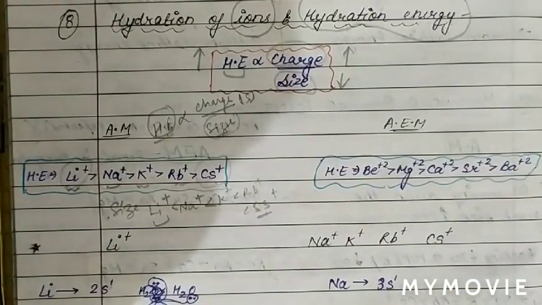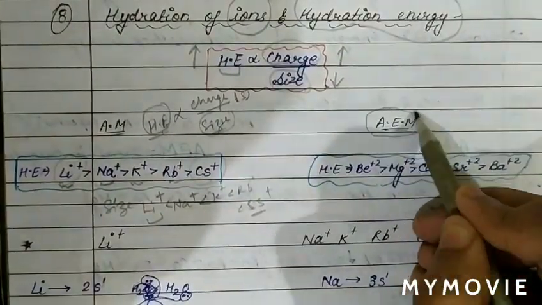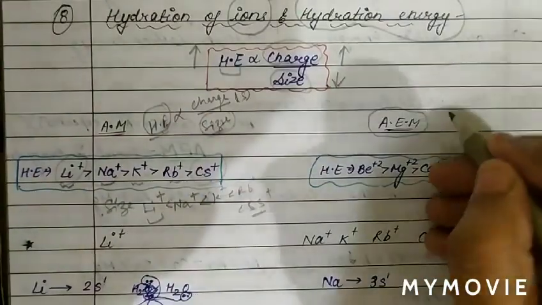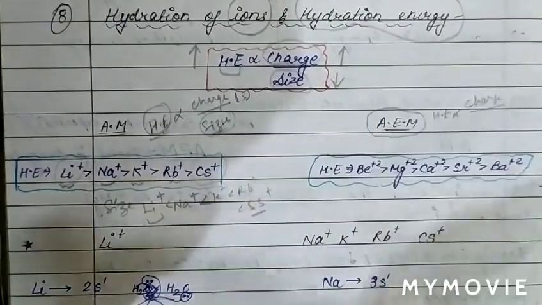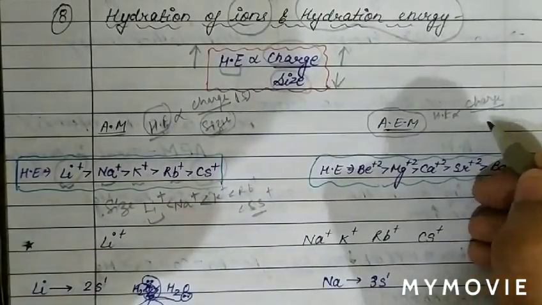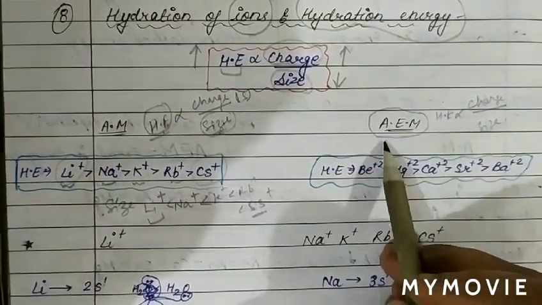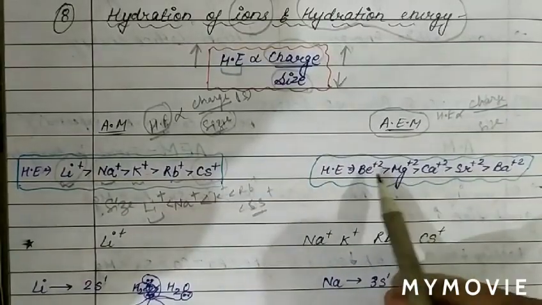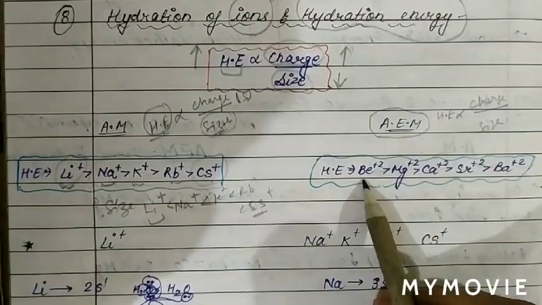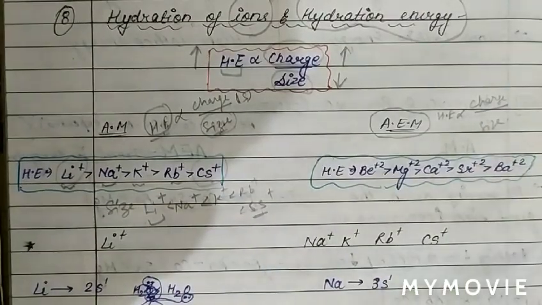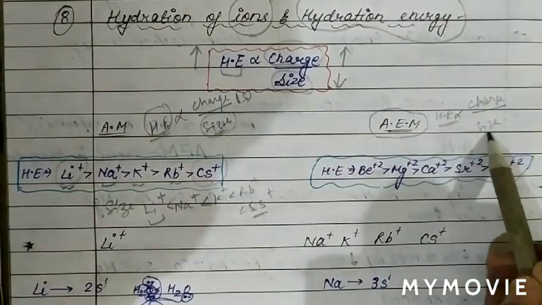Now we will discuss another case, the hydration energy of alkaline earth metals. In this case also, hydration energy is proportional to charge and inversely proportional to size. We can see that in the case of alkaline earth metals, the charge on all of them is the same, which is +2, +2, +2, +2, +2. So the charge on each alkaline earth metal is the same. And we know that when the charge is the same, hydration energy is inversely proportional to size.